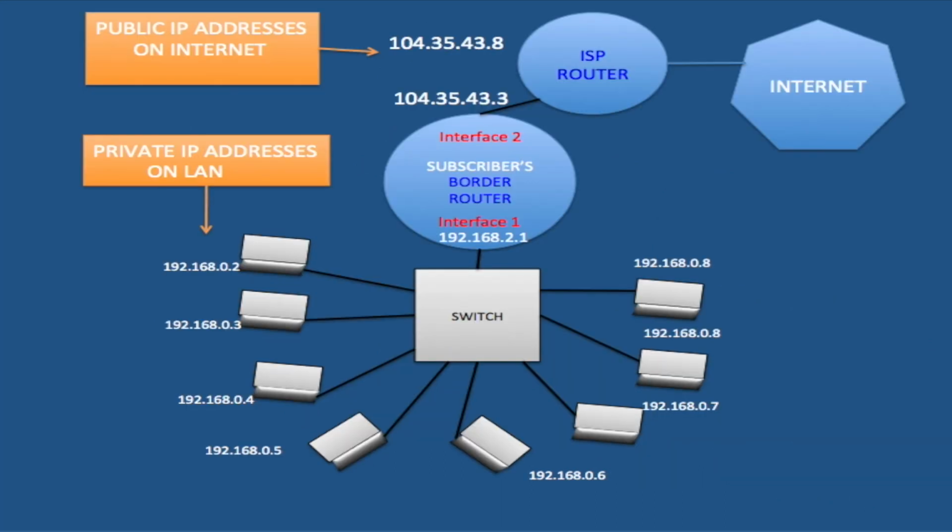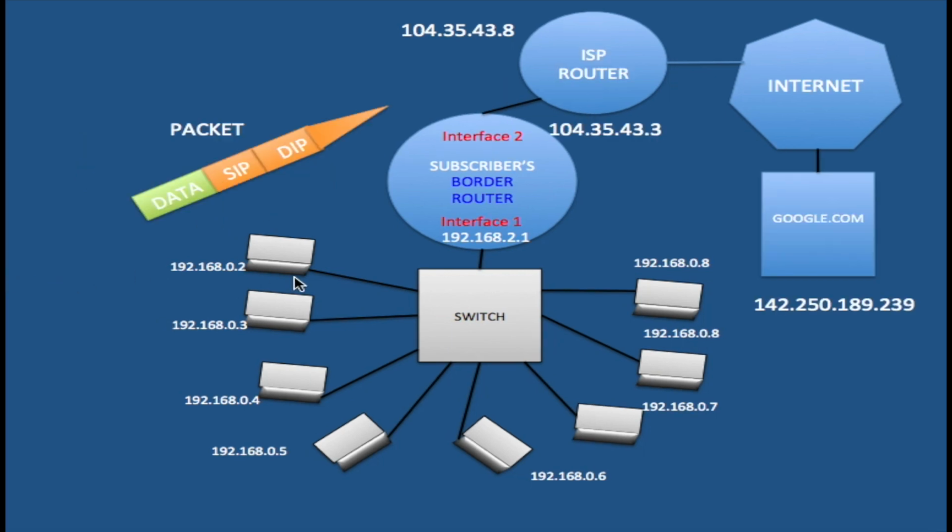As a result of having public IP addresses on a public network and private IP addresses on a private network, we have 2 networks that work fine alone, but unfortunately they're not able to connect to each other because, as I said before, private IP addresses are blocked by the ISP.